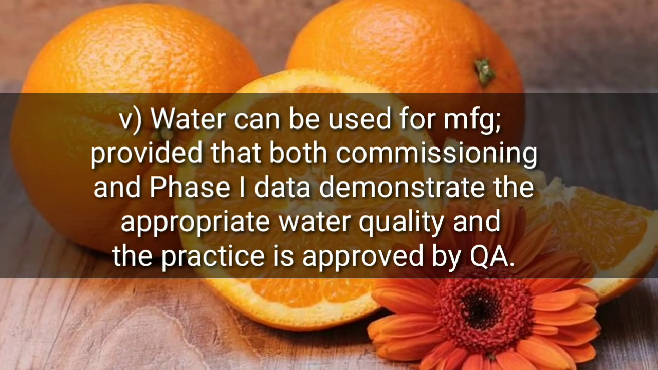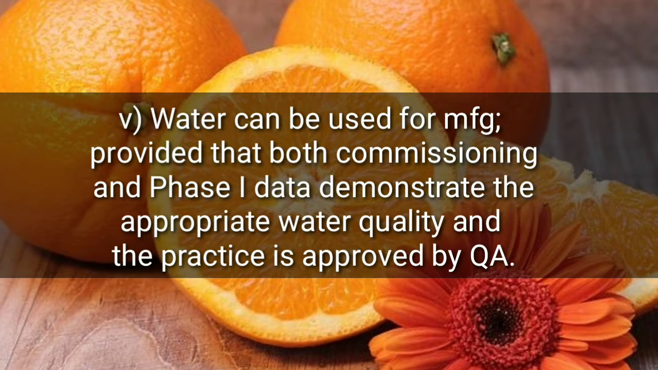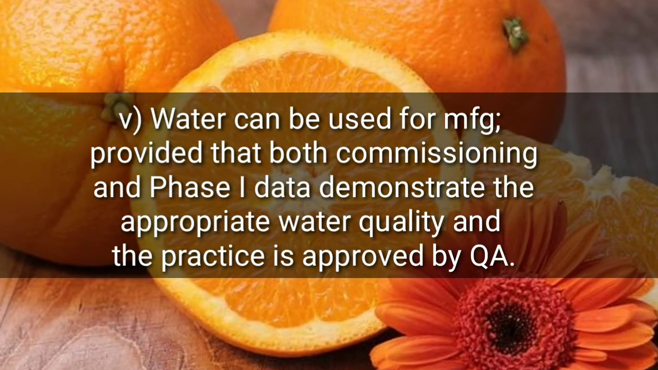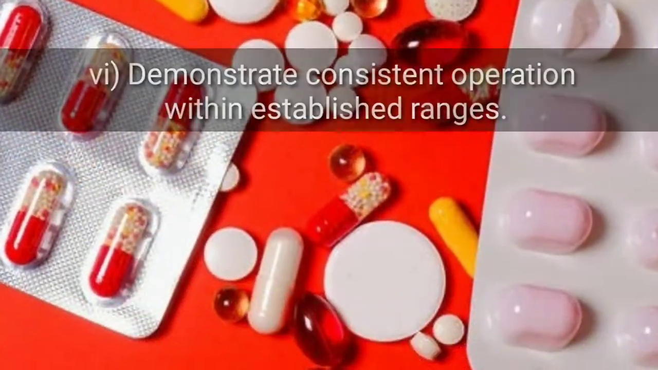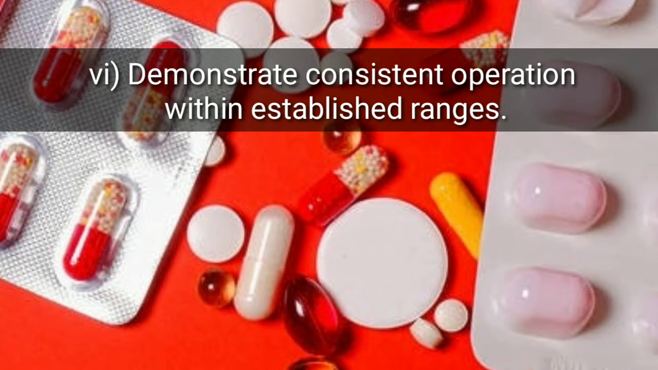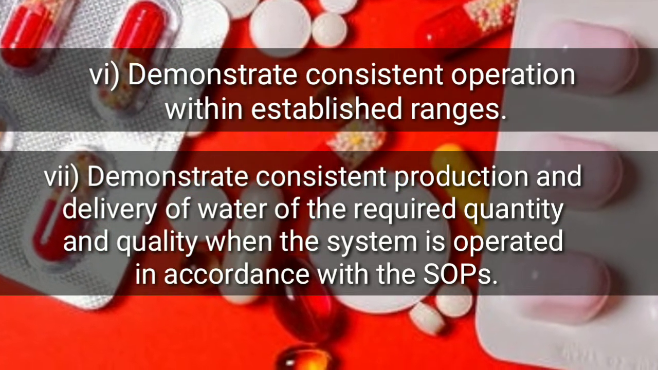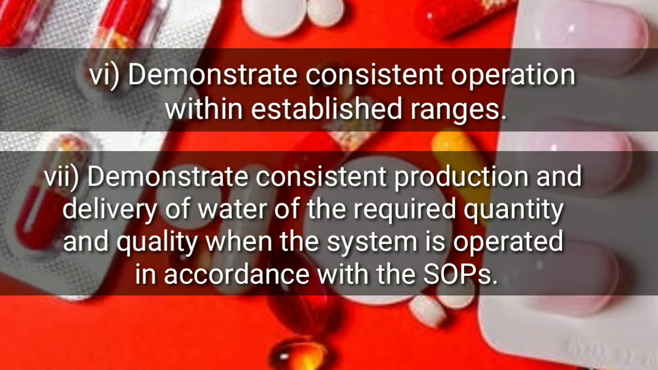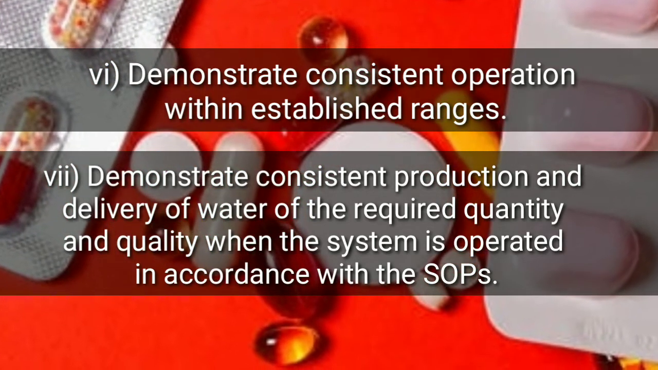Water can be used for manufacturing provided that both commissioning and phase 1 data demonstrate the appropriate water quality and the practice is approved by QA. Demonstrate consistent operation within established ranges. Demonstrate consistent production and delivery of water of the required quantity and quality when the system is operated in accordance with the SOPs.